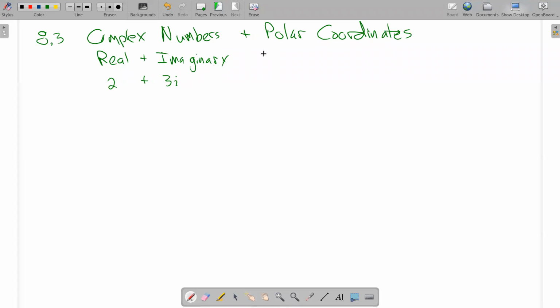Now, imaginary involves i. Recall that there are two ways to think about it. You can view it as the square root of -1, or i is the number we square to get -1. The problem is that when we square real numbers, we never get a negative answer, right? But it turns out there is a reality where the square of a number is negative. And that sounds weird. It's especially weird because we called it imaginary.